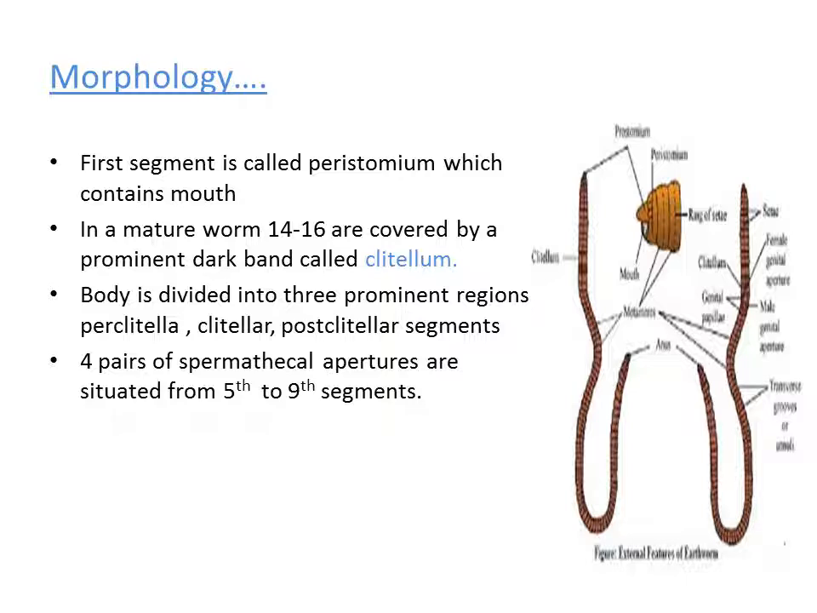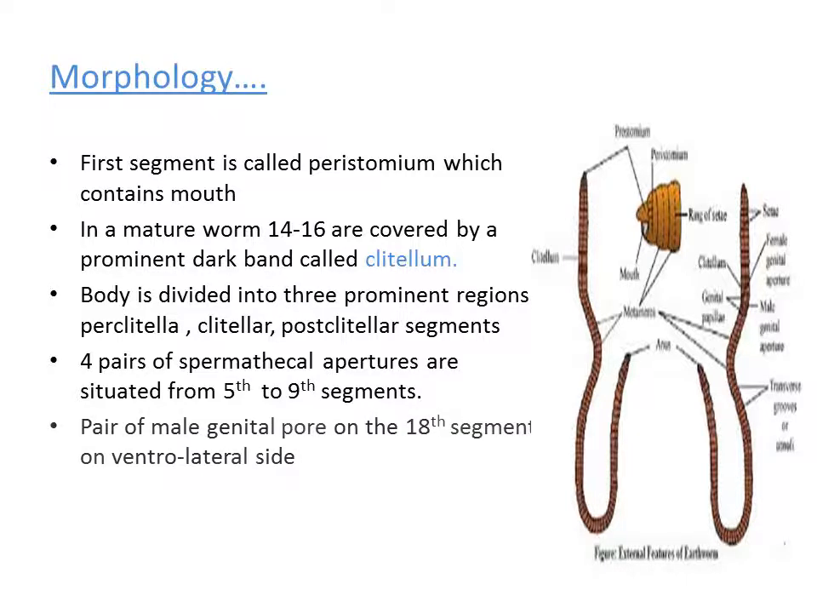So there are four pairs. Four pairs are nothing but 8 numbers. So 4 pairs of spermathecal apertures are present. They are situated from the 5th segment till the 9th segment. In which surface area are they present? Ventral surface, not on the dorsal, ventral surface.